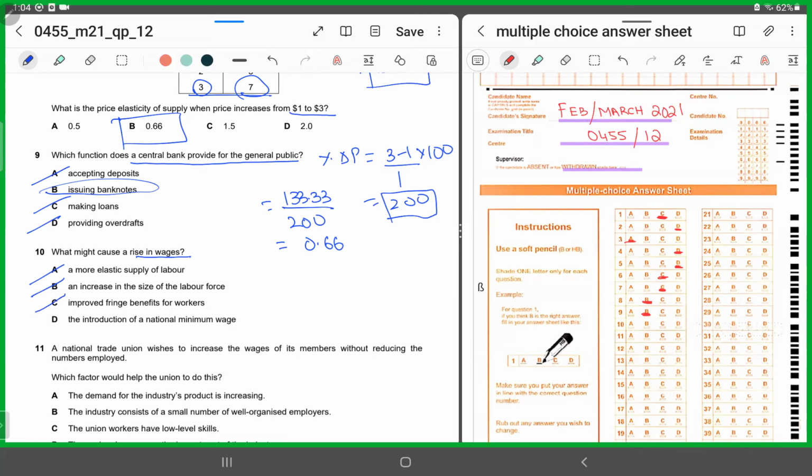This is incorrect. The introduction of a national minimum wage: if the government increases the wage level, the entire labor force is going to experience a rise in their wages. So for 10, it has to be D.